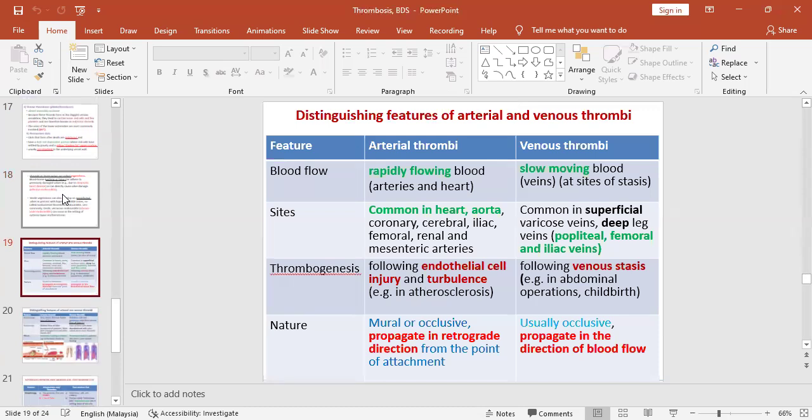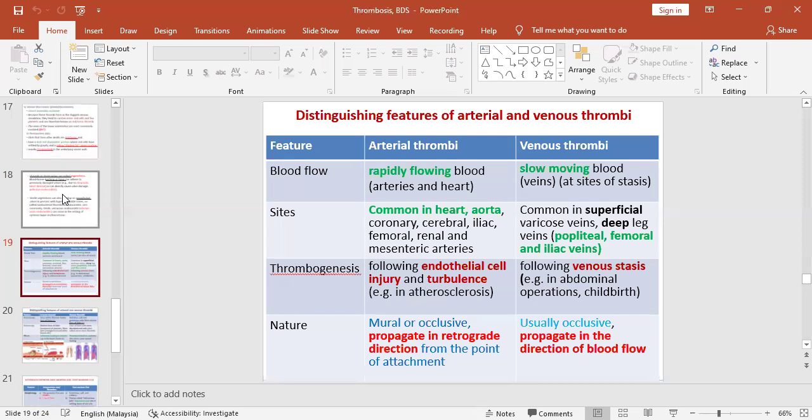What are the differences between arterial and venous thrombi? If you look at the blood flow, arterial thrombi occur in rapidly flowing blood, whereas venous thrombi occur in slowly moving blood. Arterial thrombi are common in heart and aorta, whereas venous thrombi usually occur in the deep leg veins. The cause of arterial thrombi is endothelial injury and turbulence, whereas the common cause for venous thrombi is stasis.